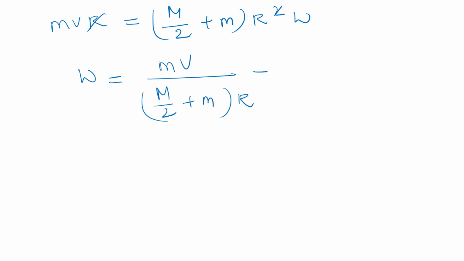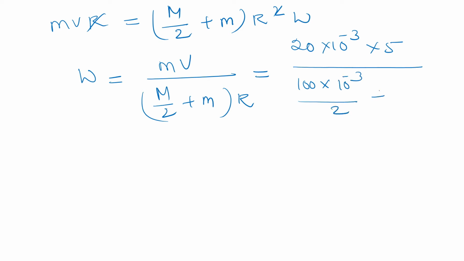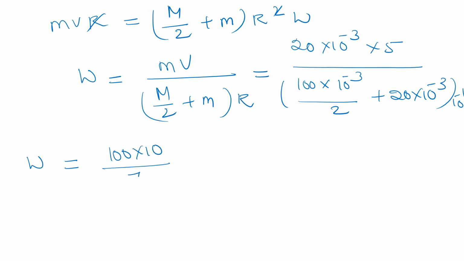Now substituting 20 into 10 to the power of minus 3 into 5 by 100 grams, we are converting into kilograms, by 2 plus 20 into 10 to the power of minus 3, of 10 to the power of minus 1. So angular velocity omega is equal to 100 into 10 by 70.